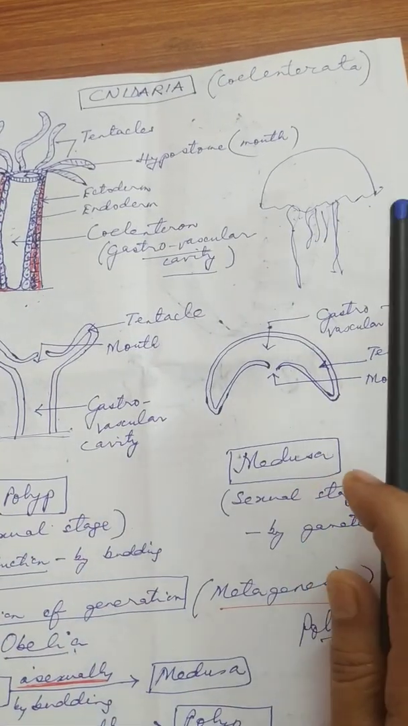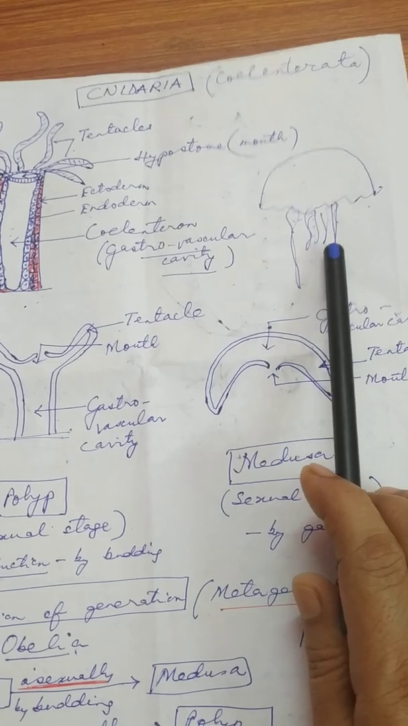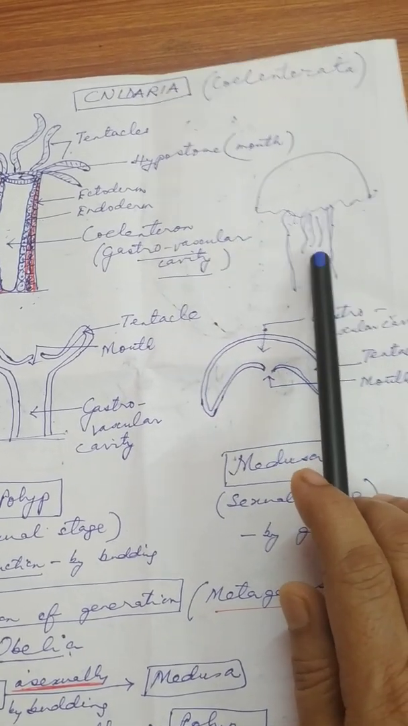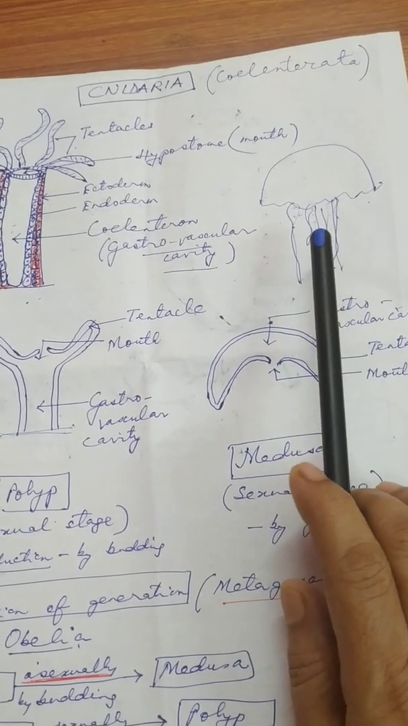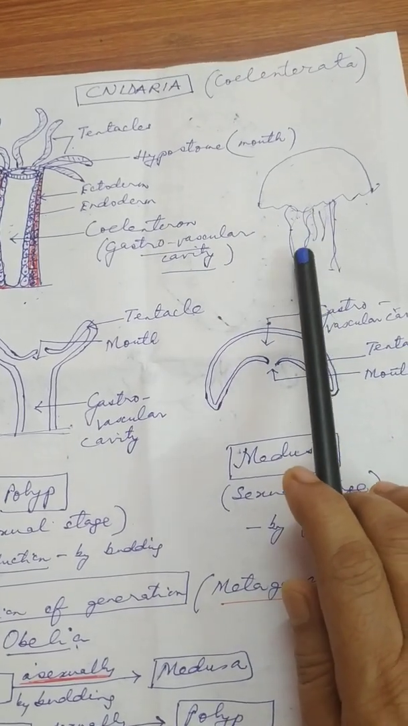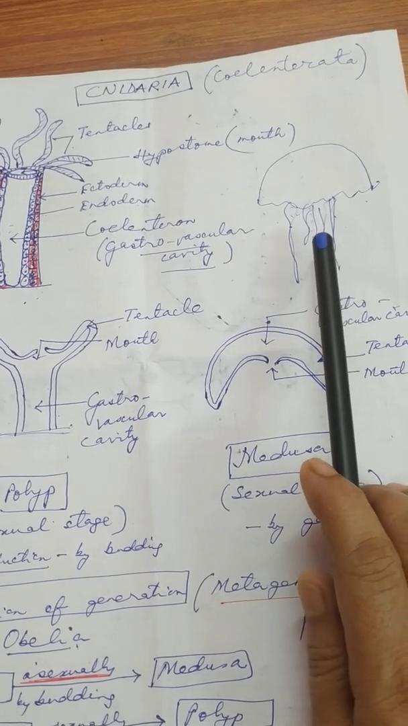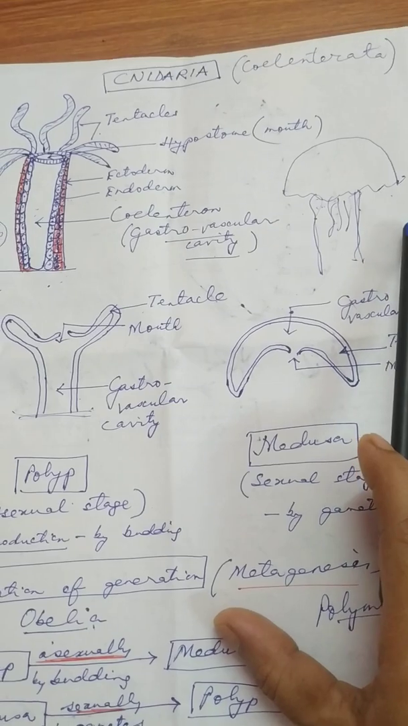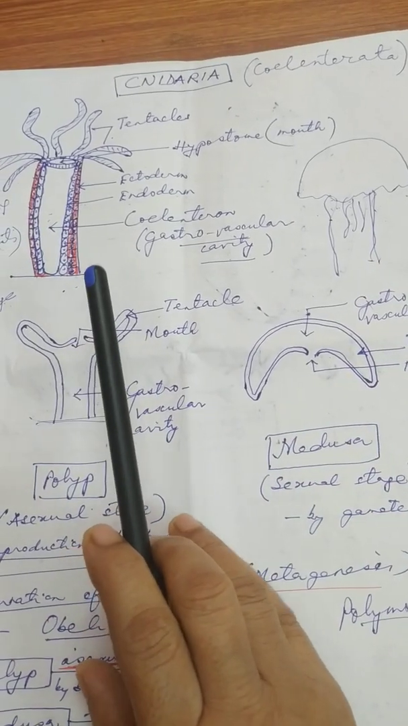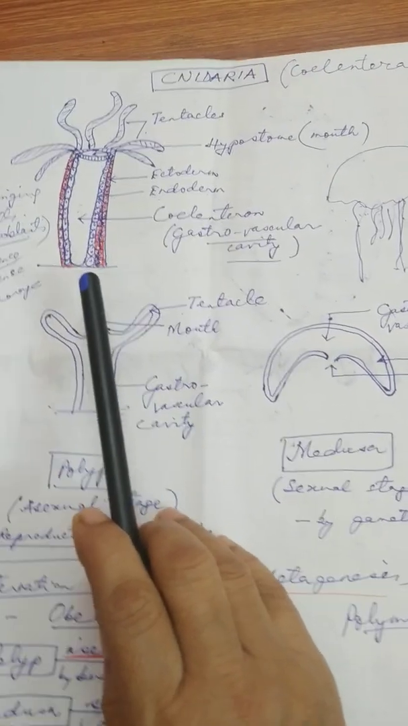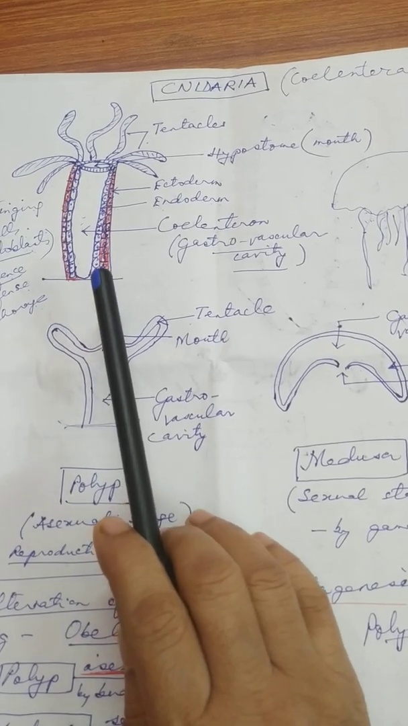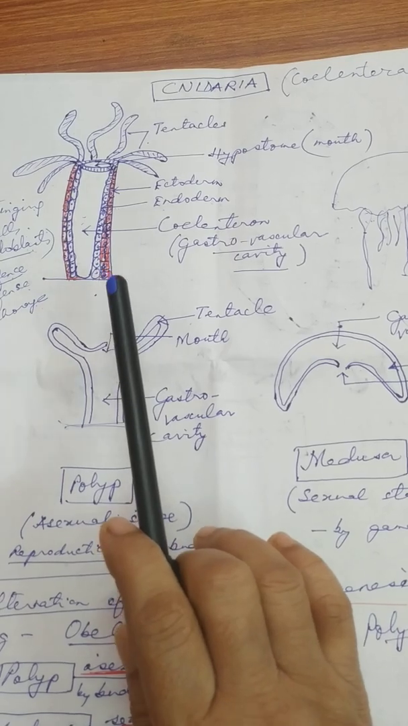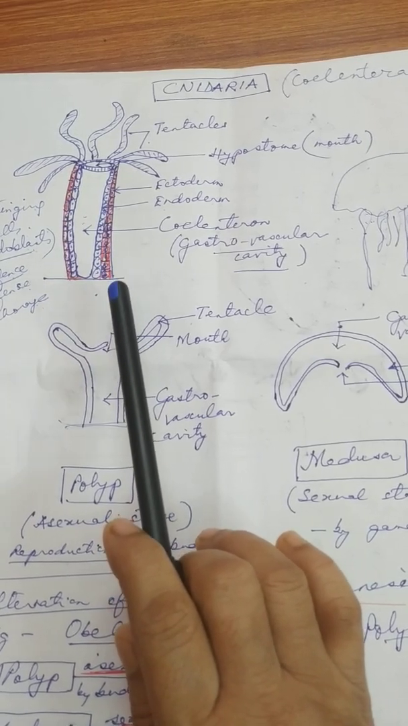Whereas the organism here is a jellyfish. Now this jellyfish is a free swimming animal. It swims from one place to another in water. Now other points: they are diploblastic animals. Do you know what we mean by diploblastic animals? Diploblastic animals are animals which have two layers of cells during their embryonic development.